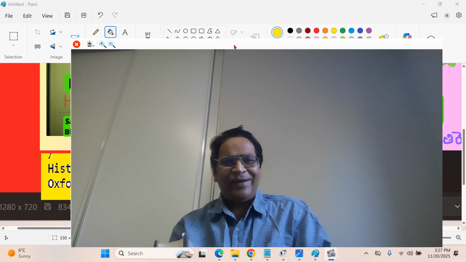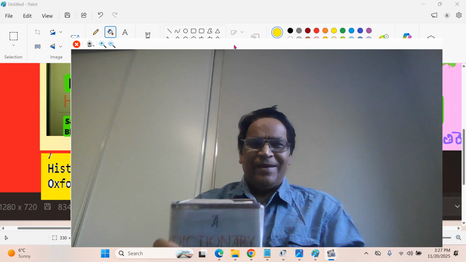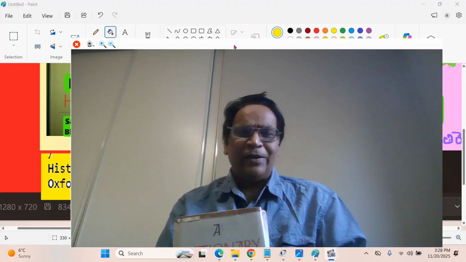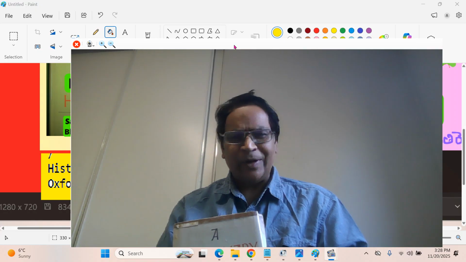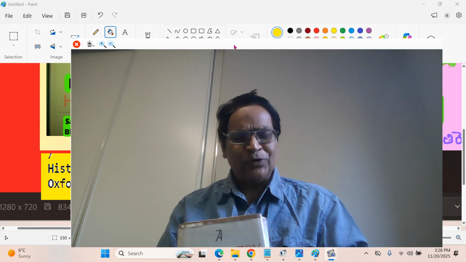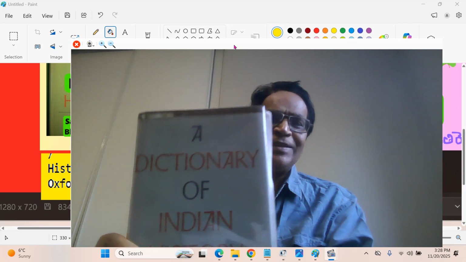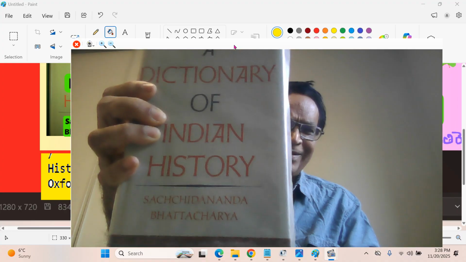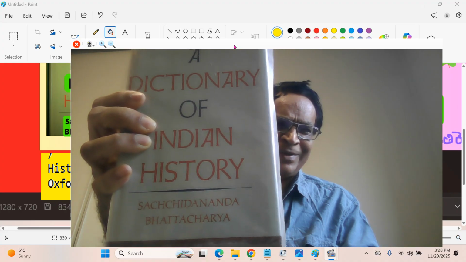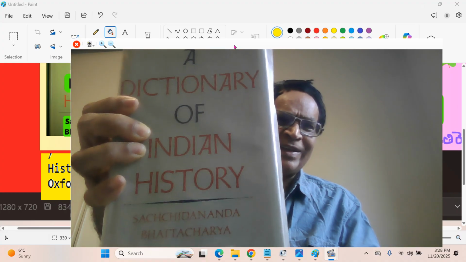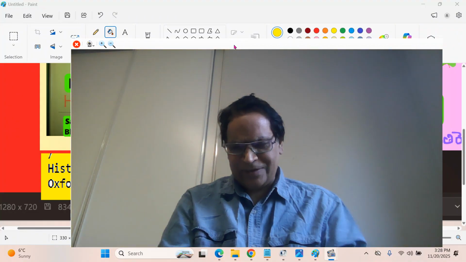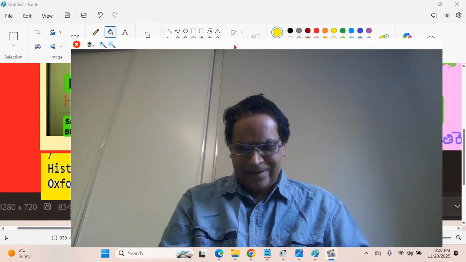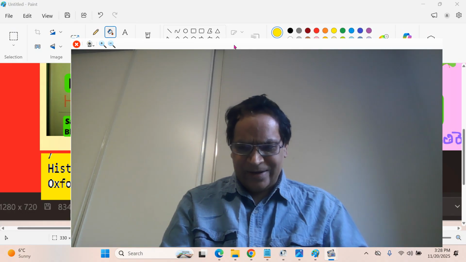I'm not in India, and they're not expensive either. But if you're a serious premi, or a lover with a fascination and passion to understand Bharat Mata Indology, you should have these things. This is the one, the Dictionary of India. I got it in Hyderabad two or three decades back, and ever since then I have been using the Dictionary of India by Sachchidananda Bhattacharya. Most fascinating dictionary. I really recommend that you should get it.